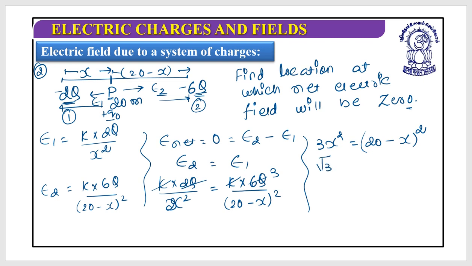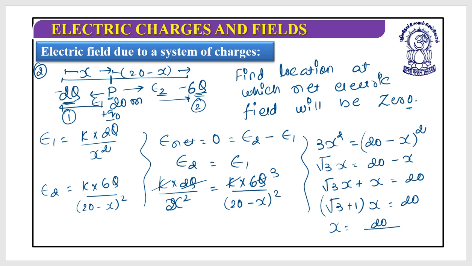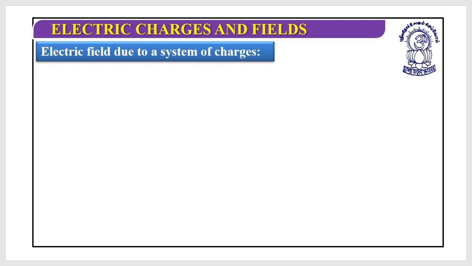So root 3 of x equals 20 minus x. So root 3x plus x equals 20, and if I take x common, root 3 plus 1 times x equals 20. So x equals 20 divided by root 3 plus 1 meter from the minus 2q charge. Yes, what was your answer? Is it the same? Well done. Keep going. Next question.